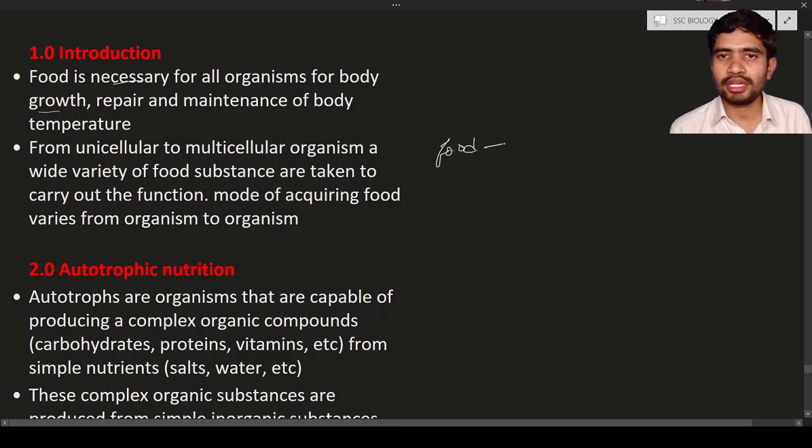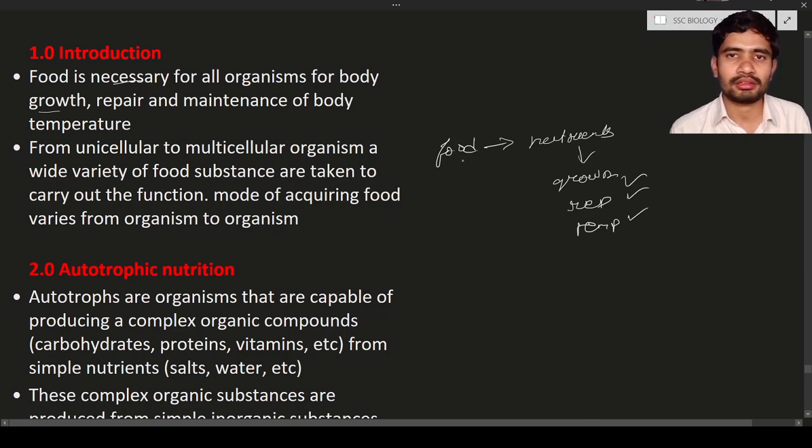The food is going to get digested and turn into nutrients. These nutrients are used for growth, repair, and also body temperature maintenance and so on. So these are the main important things, that is, the importance of food. From the food all these important aspects are carried out.